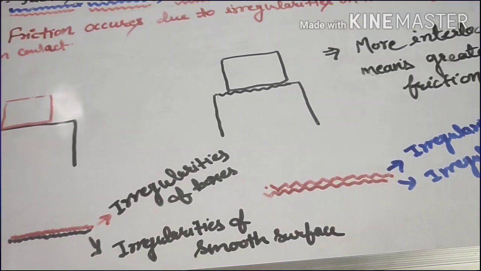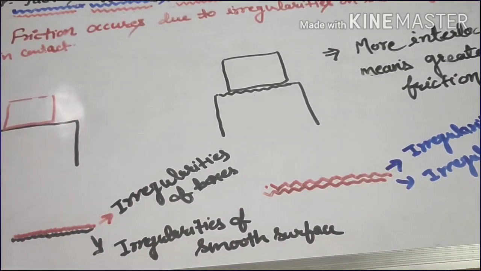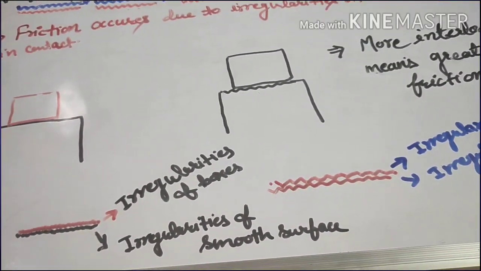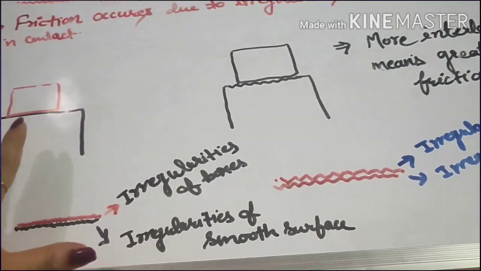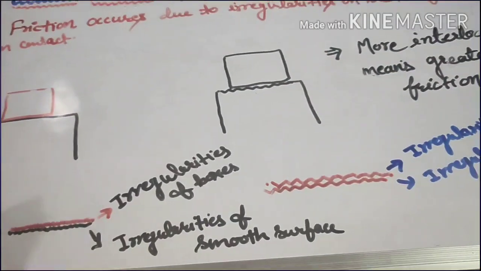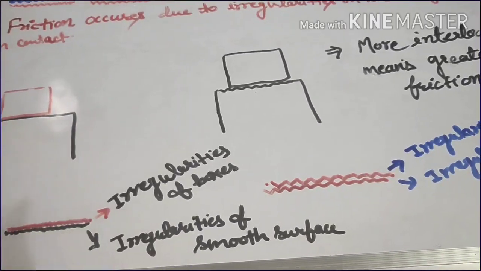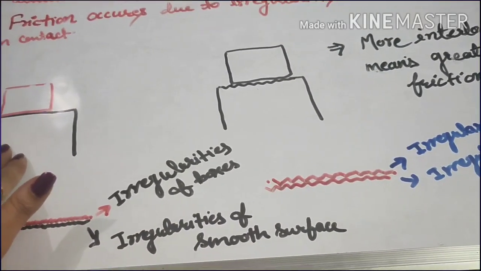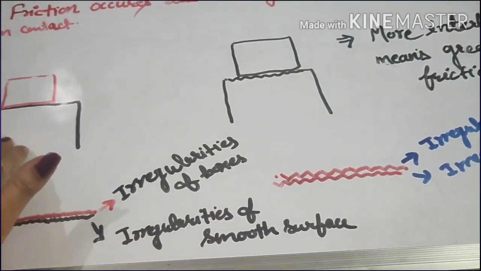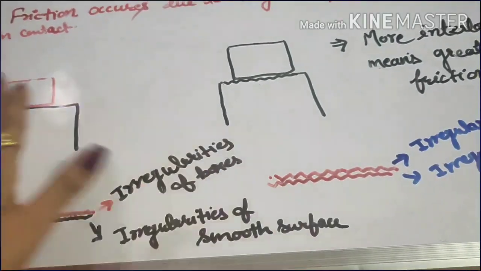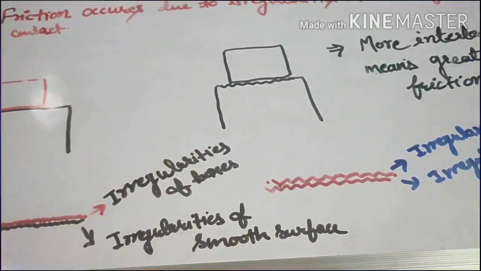In which surface do you find it easier to move the box? Obviously on the smooth surface. That's because here the friction is less, right? So you do not need to apply a lot of force in order to move the box.